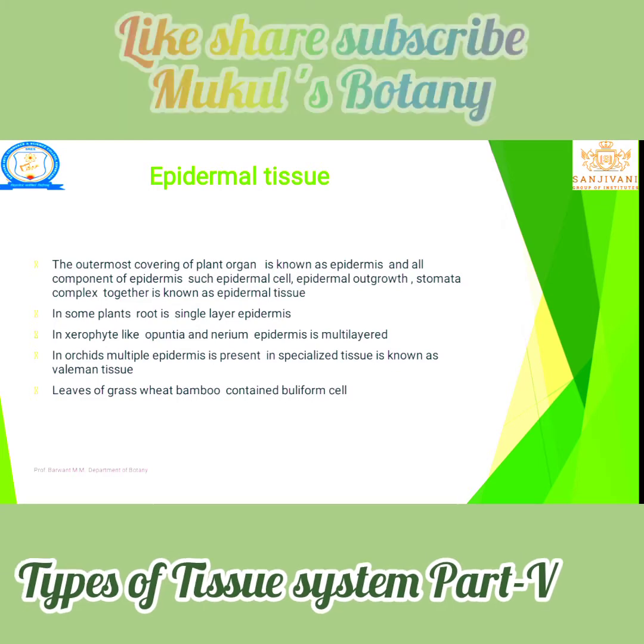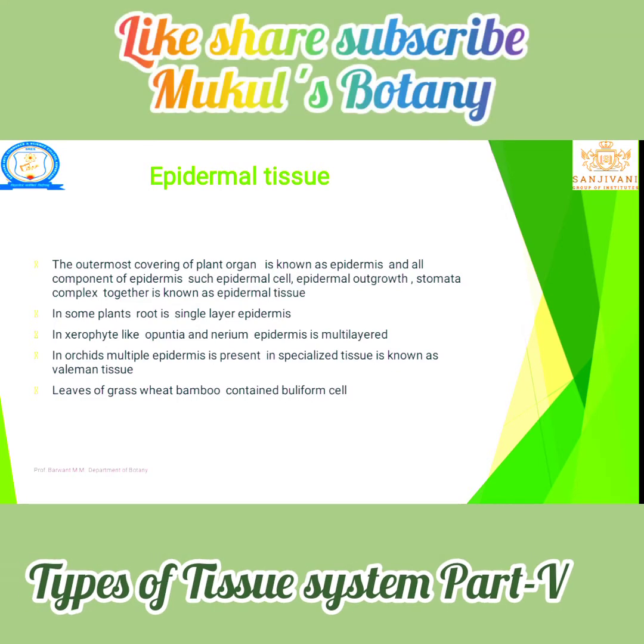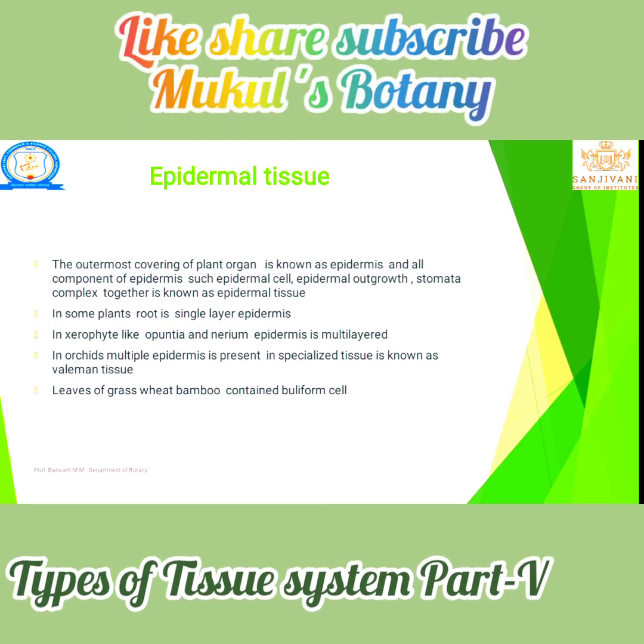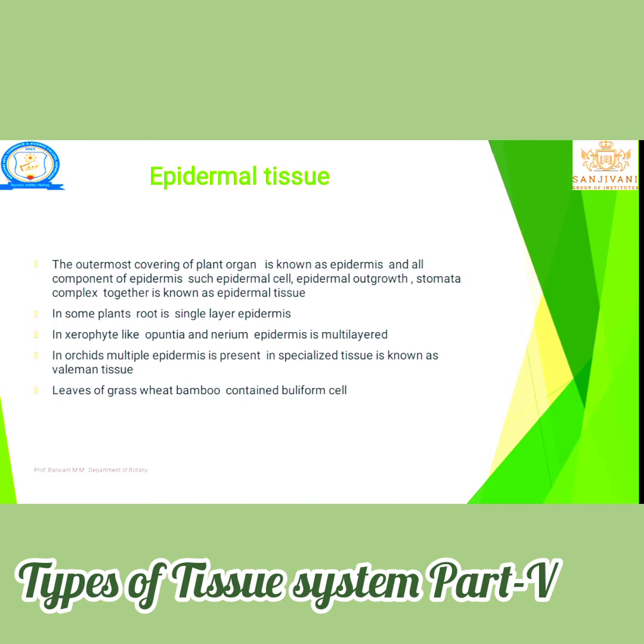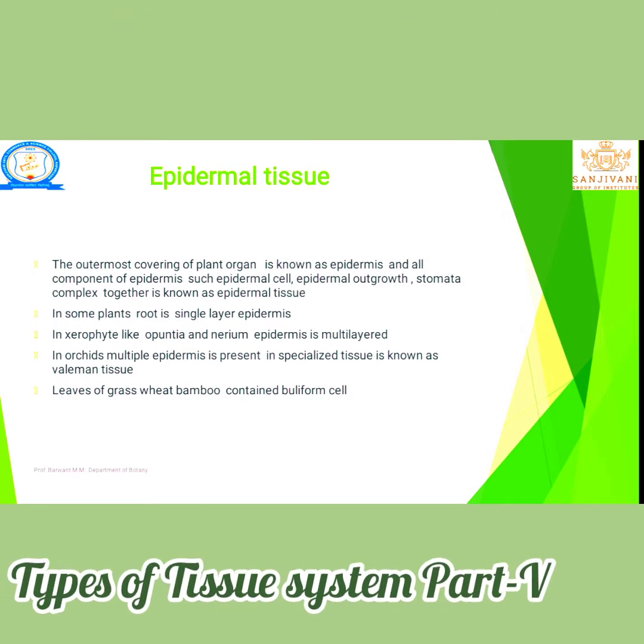For that purpose, in some leaves, balloon-like cells are present, known as bulliform cells.